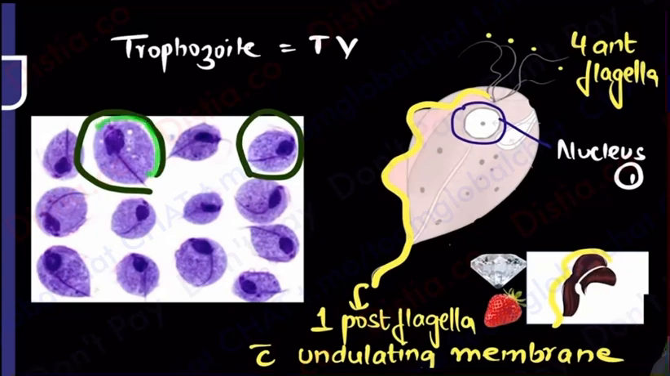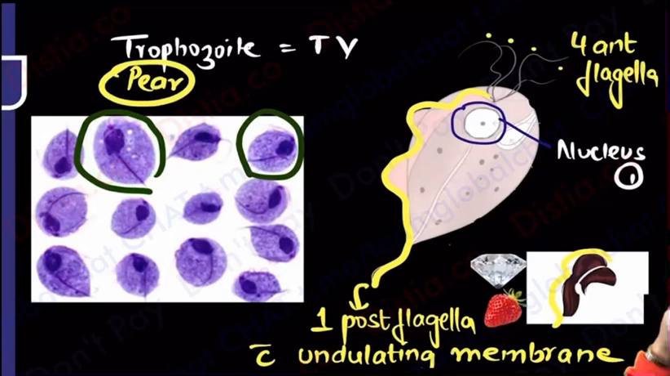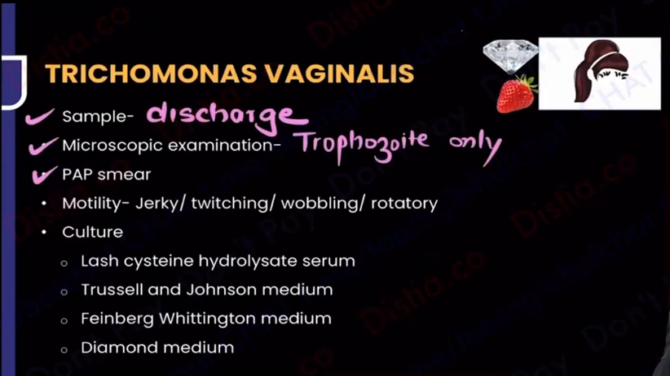Okay, so you can see the same pear shape organism, and of course there is going to be 1 nucleus with 4 anterior flagella and 1 long posterior flagella. Coming back, what is going to be the motility? So see, so many things you've done. Abhi you've done the strawberry ka thing, you've done her hairstyle also. The story is not over.